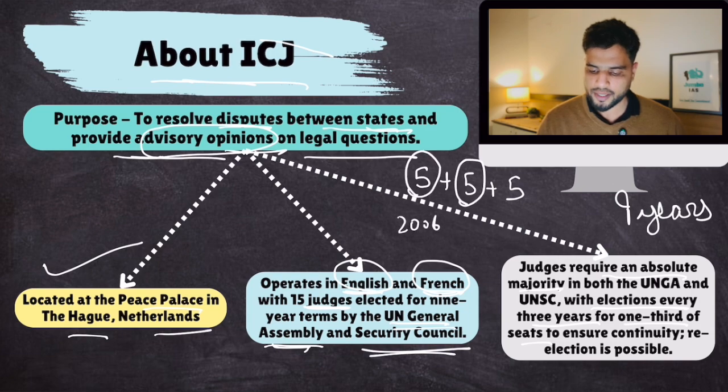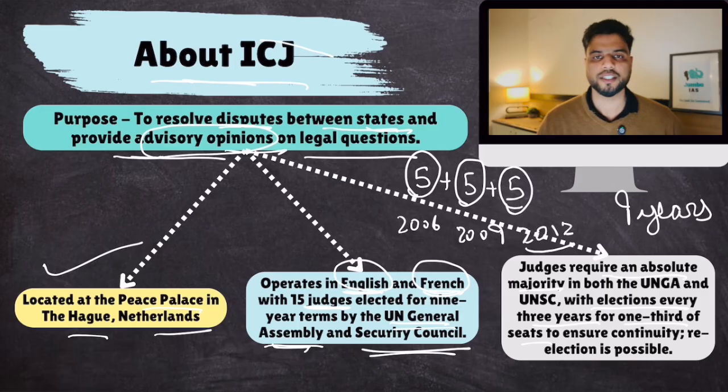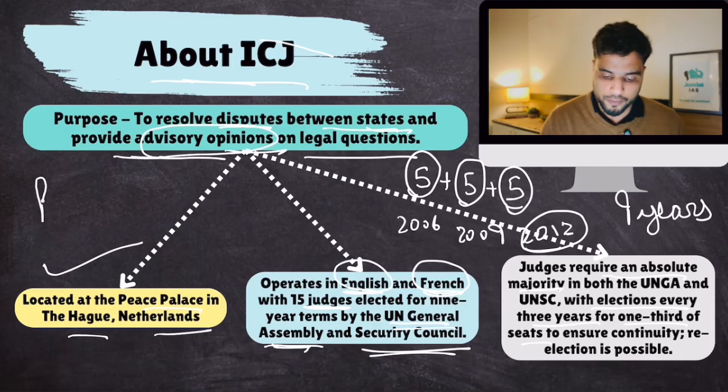Then in 2009, these 5 judges. Then in 2012, these 5 judges. But every judge serves for 9 years, while 1/3 retire, or their term ends, every 3 years. That makes sense, right? One more point: these judges are eligible for re-election.